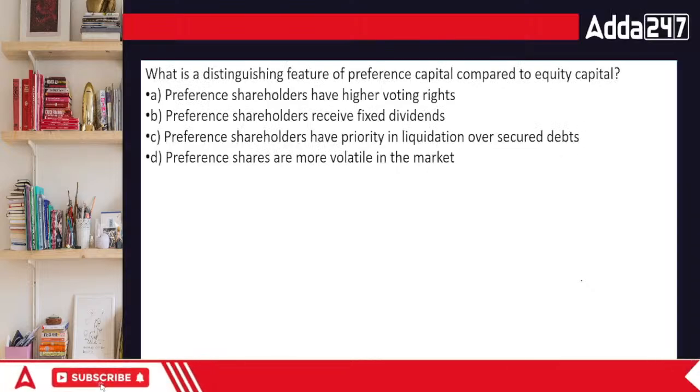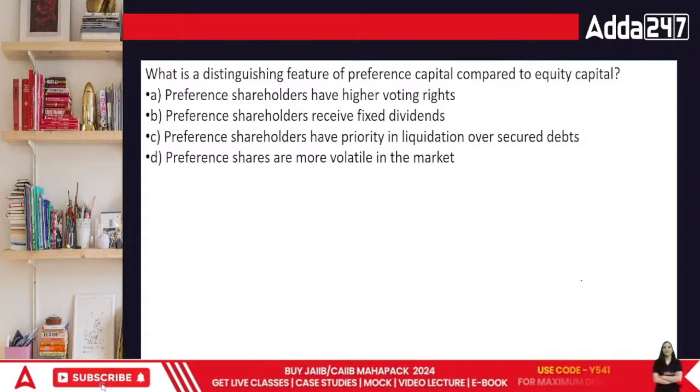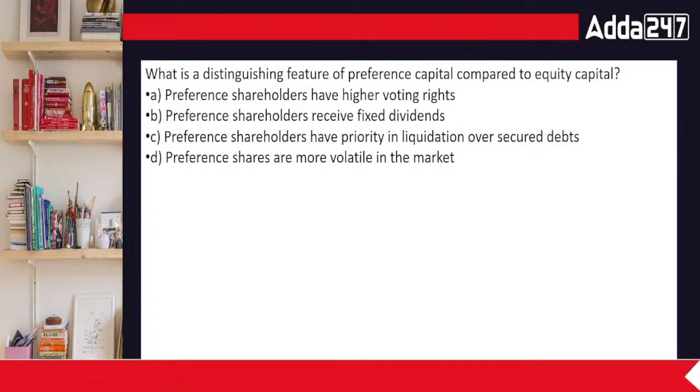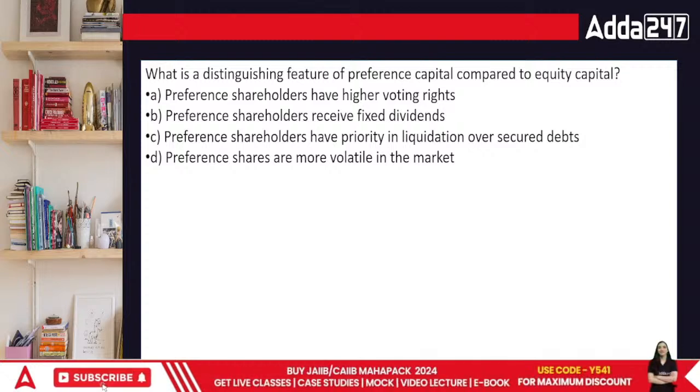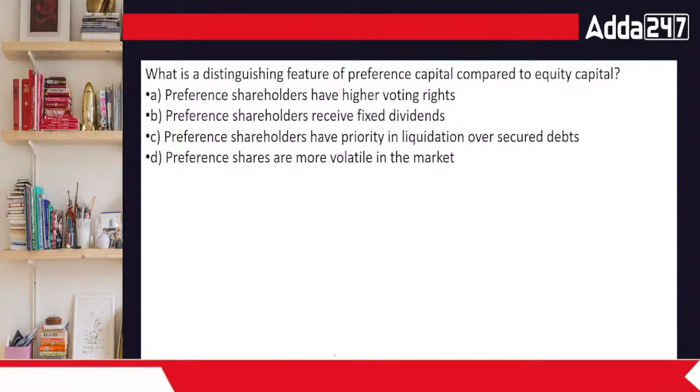Let's look at the next part. What is the distinguishing feature of preference share compared to equity? Preference shares are spoiled brats of the organization. They are paid first while equity is paid last. Think about it. In terms of the organization, the risk takers are ultimately equity. Whatever is left goes to equity. They live on leftovers.